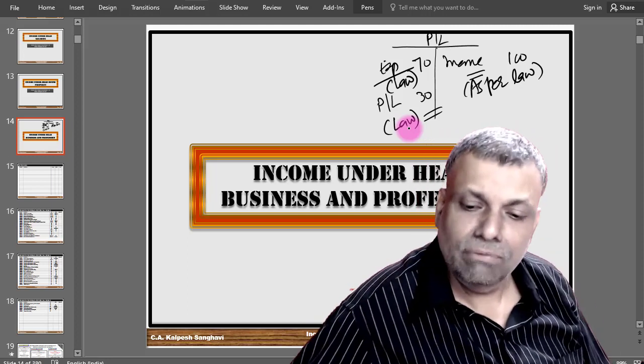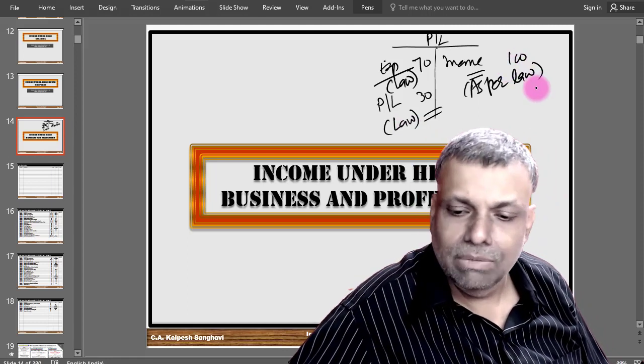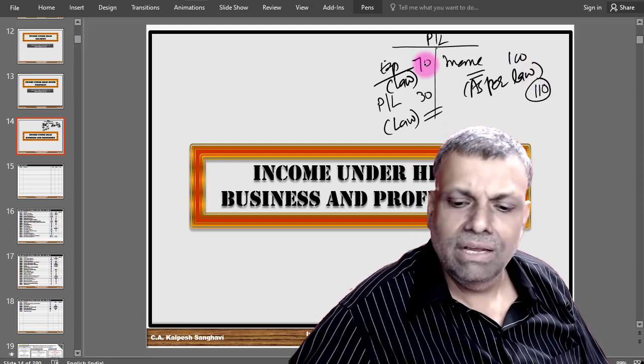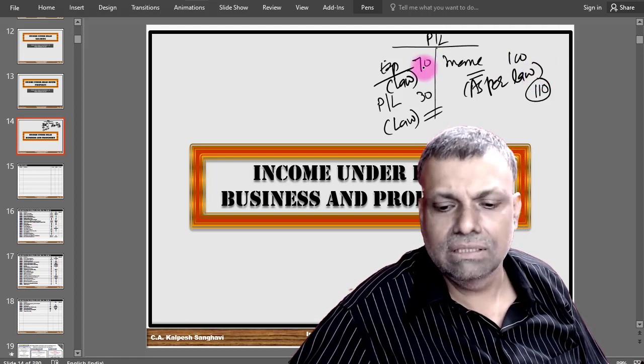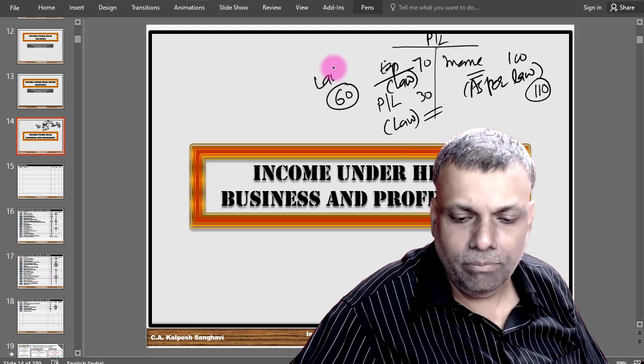Now say, for example, the income in the given case, as per the law, is taxable at 110. And out of the expenditure which is 70, say, only 60 is allowable as per the law.